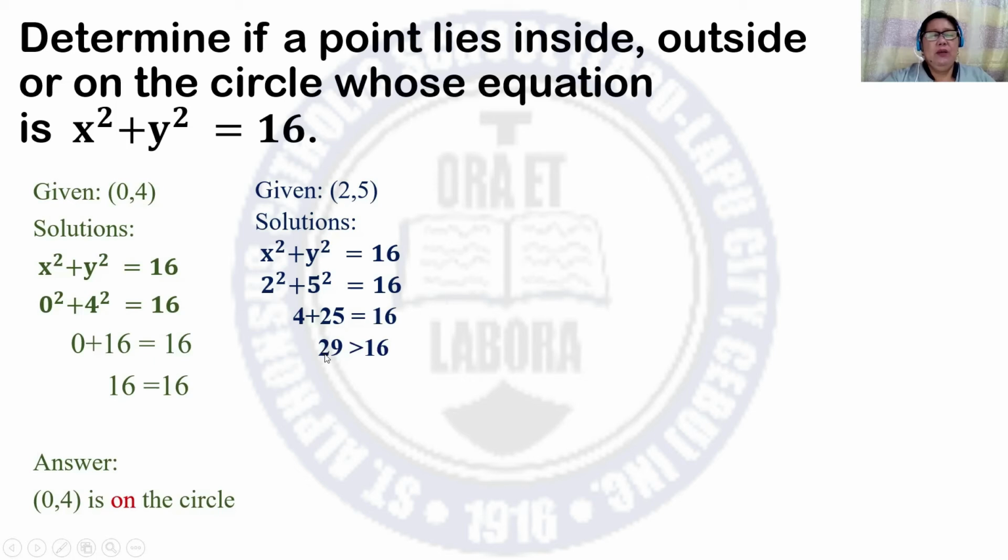4 plus 25 is 29. And 29 is greater than 16. Therefore, the point with coordinates 2, 5 lies outside the circle. Another given, the point with coordinates negative 1 and 1.